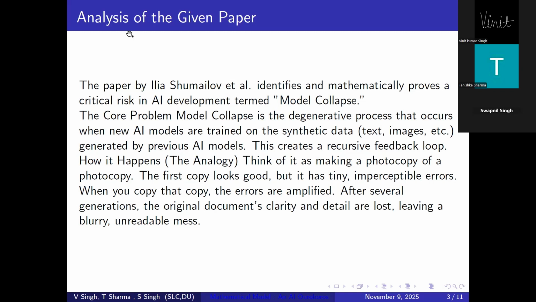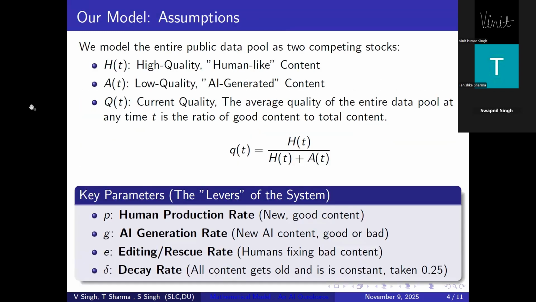To explore this mathematically, we developed a simplified but powerful model. Swapnil will now explain the core assumptions.